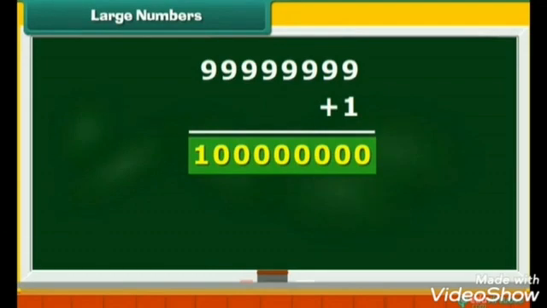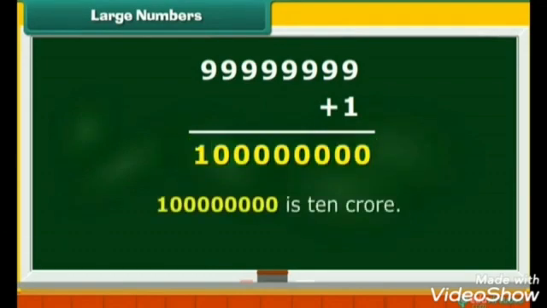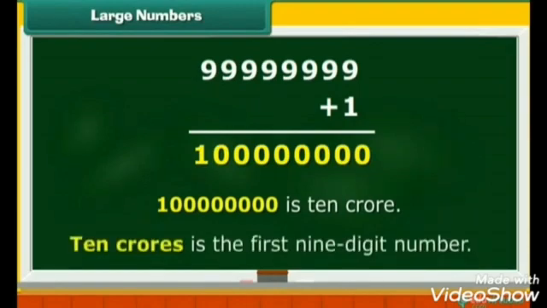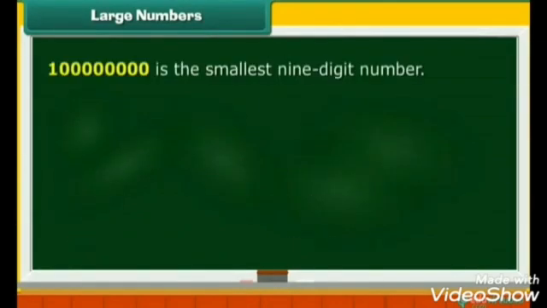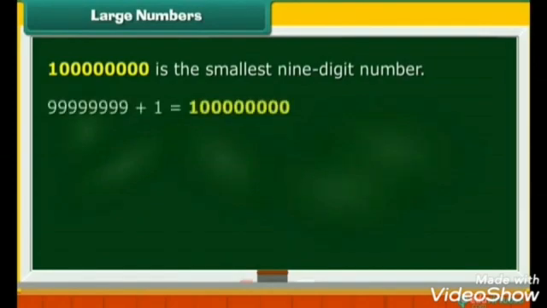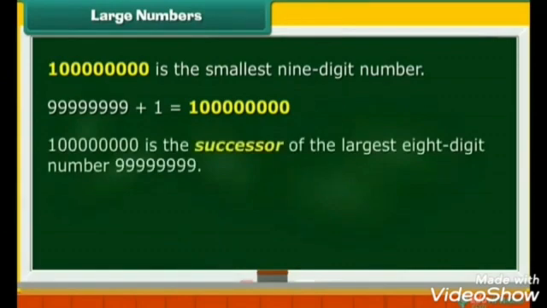This number is known as 10 crores. It is the first 9-digit number. 10 crores is the smallest 9-digit number. It is 1 more than the largest 8-digit number. Therefore, 10 crores is the successor of the largest 8-digit number.